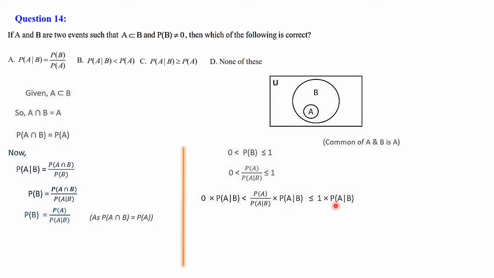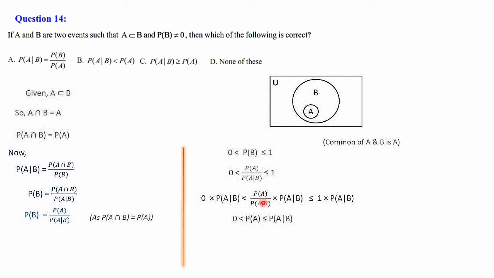So what we have done here is, in this statement we just multiplied by P of A given B. That is 0 into P of A given B, then P of A divided by P of A given B into P of A given B, less than or equal to 1 into P of A given B. 0 into any quantity is 0.